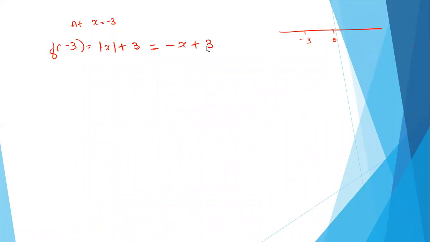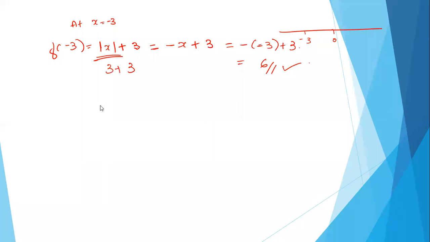This will be nothing but minus of minus 3 plus 3, that is nothing but 6. Mod x means only positive, so you can directly write 3 plus 3, so you get 6.